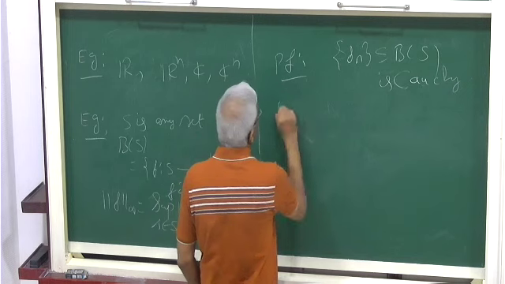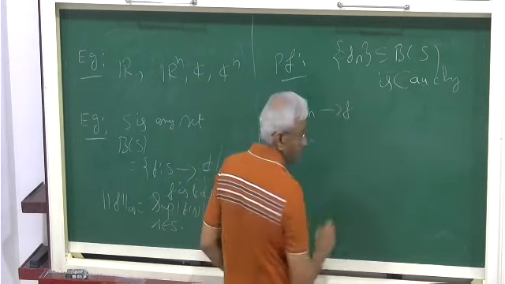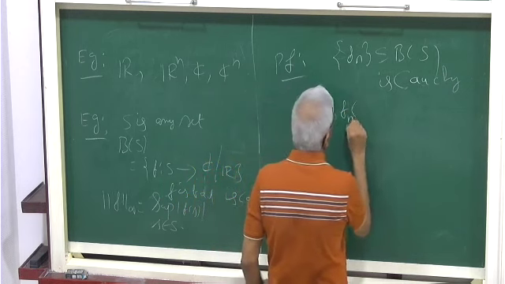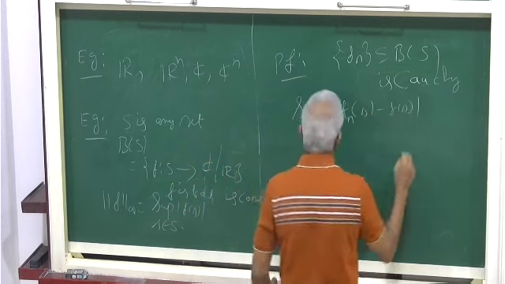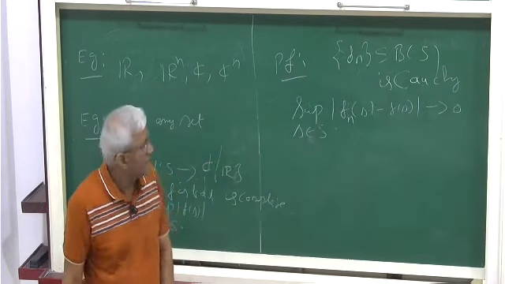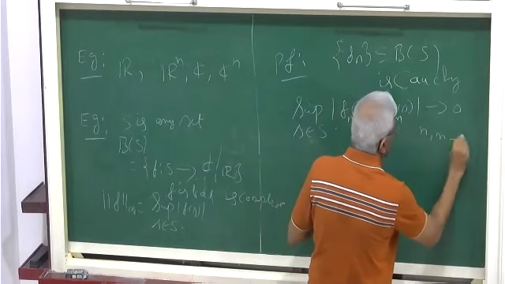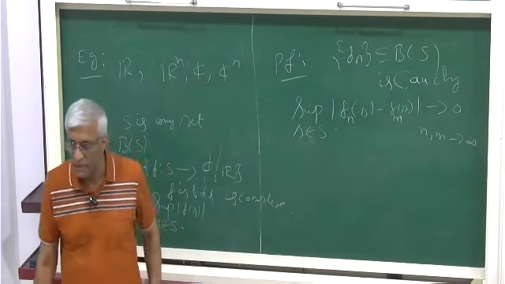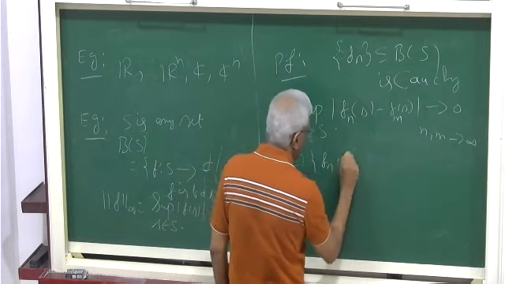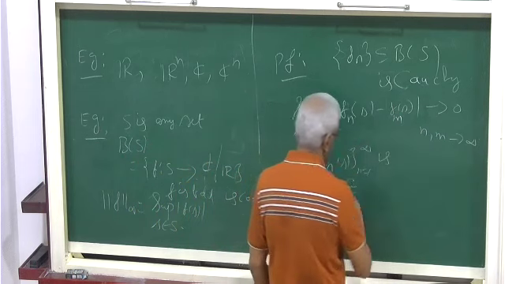That just means Fn converges to F uniformly, or you can write that the supremum over s in S of the absolute value of Fn(s) minus Fm(s) goes to 0 as n, m go to infinity. So the supremum goes to 0. This implies that for each s, the sequence Fn(s), contained in R or C, is Cauchy.